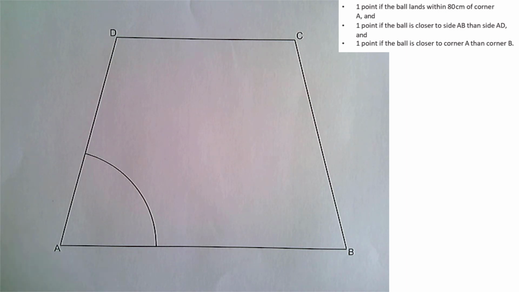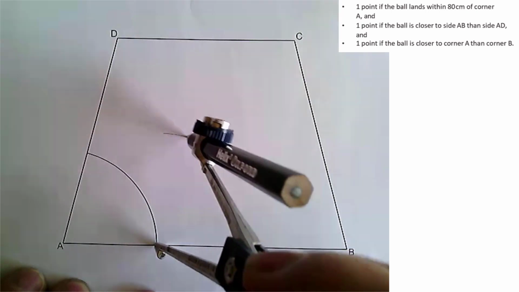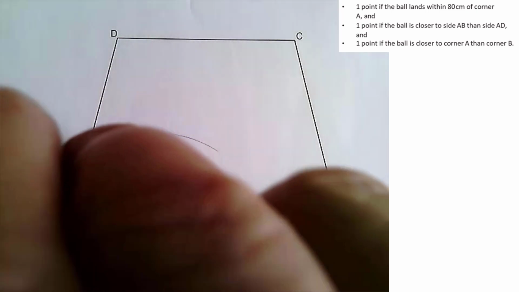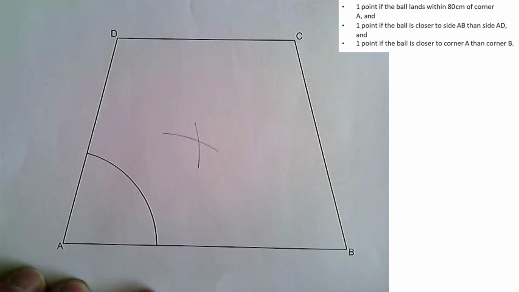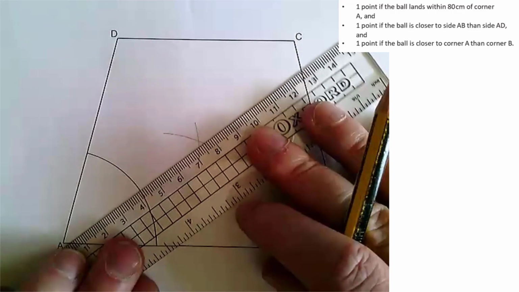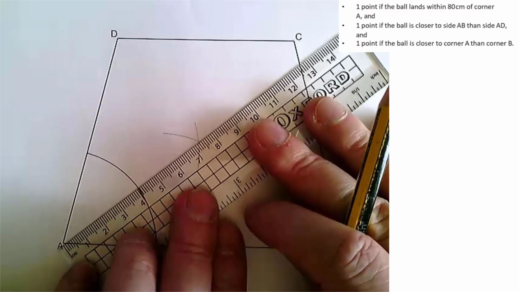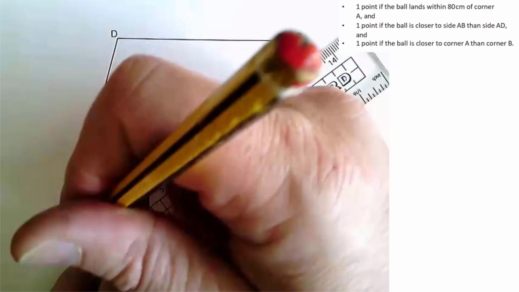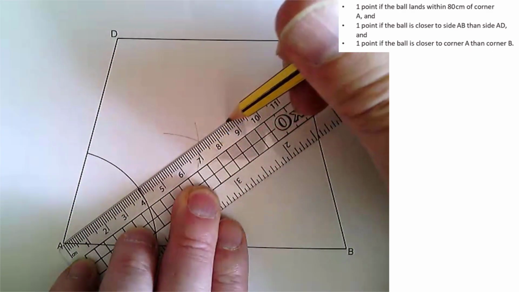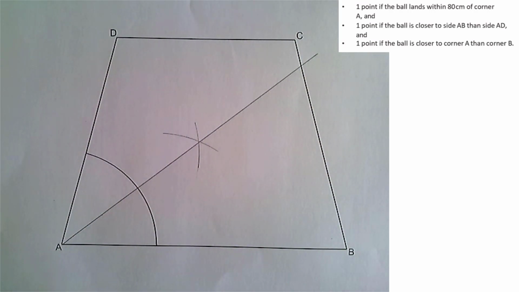Now normally I would put the compass at A first and do an arc that cuts both, but we've already got this handy arc already drawn, so I'm just going to use those 2 points to mark my cross in the middle to make the angle bisector. Okay, so that makes my job a little bit easier. So sticking on either end, we're drawing a little arc, and then where they cross, that is going to be where my angle bisector is going to go through. Okay, so the line I'm drawing are all the points that are equidistant away from those two lines. So clearly if I want it to be closer to AB, then I want it to be below that line there then.